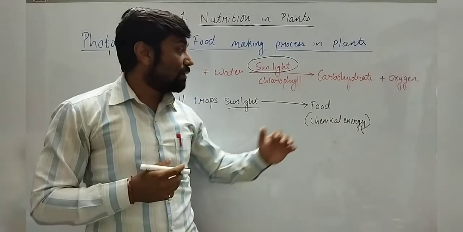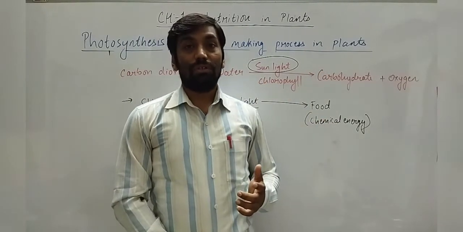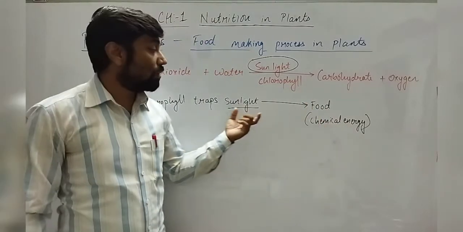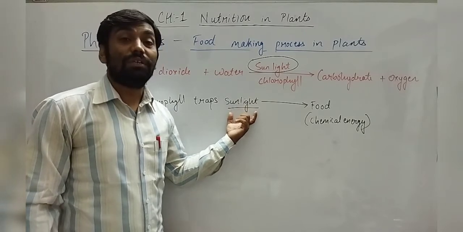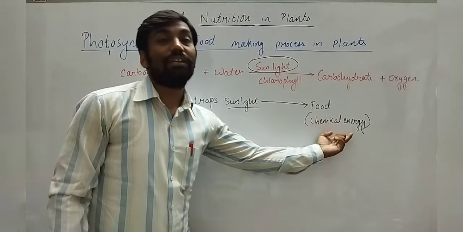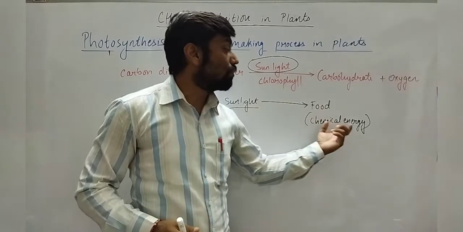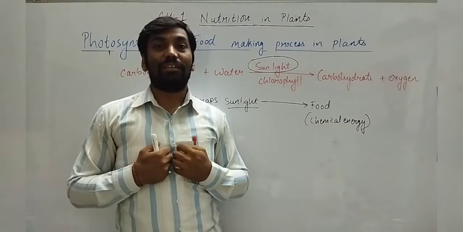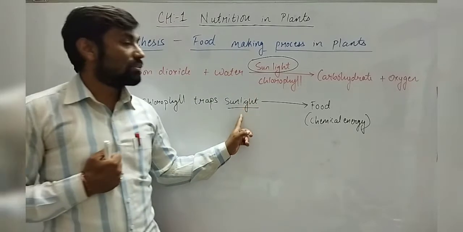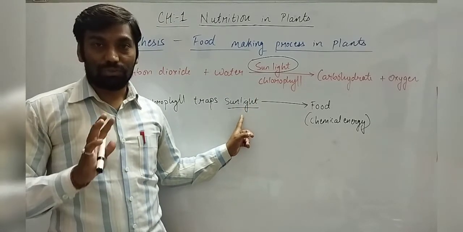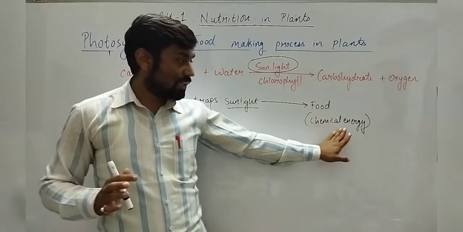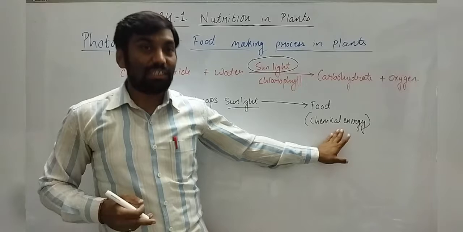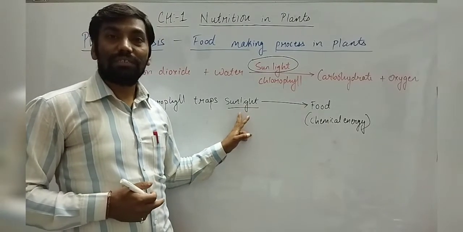And the food has chemical energy, which is what? Solar energy was converted into chemical energy. So the energy that we are getting in the food is actually what? Sunlight. Understood? Because the chemical energy that has been stored in the form of food is from the sunlight.